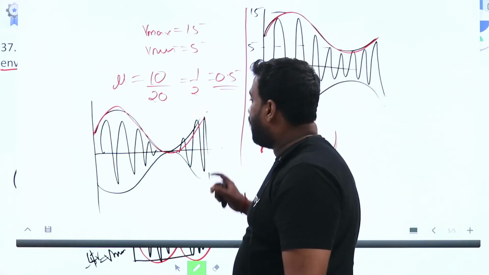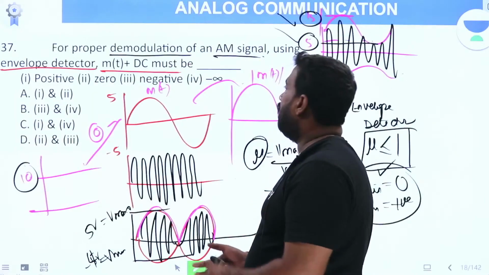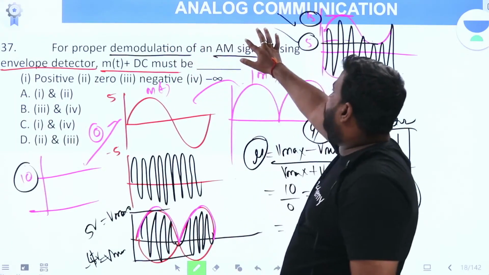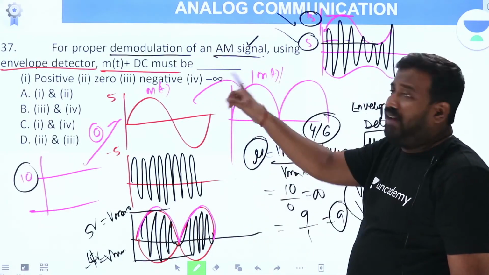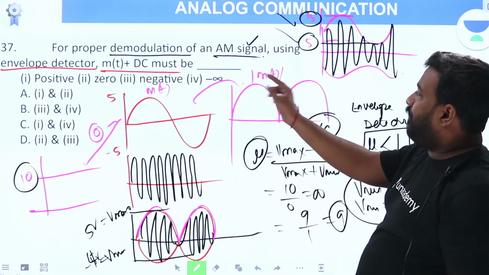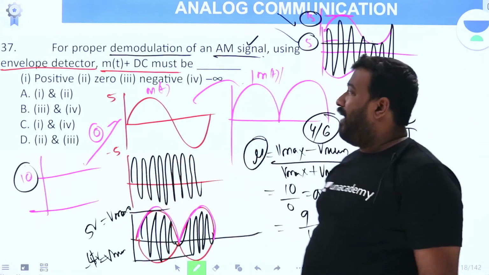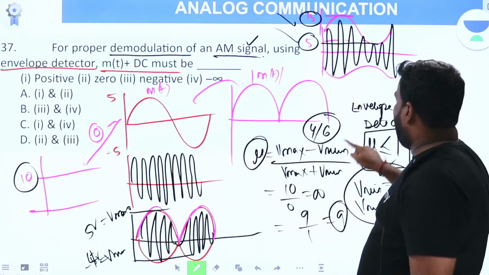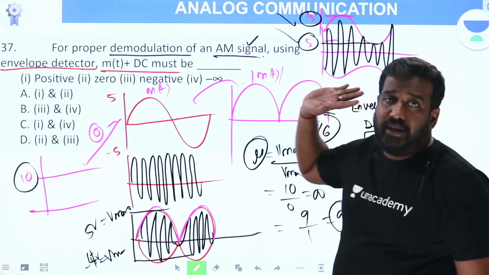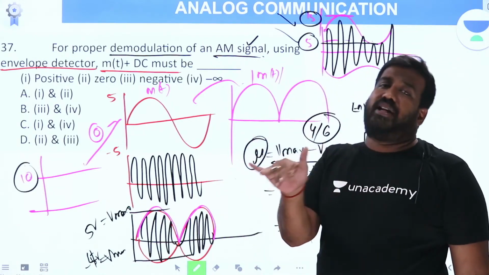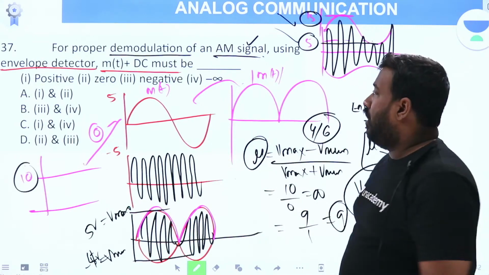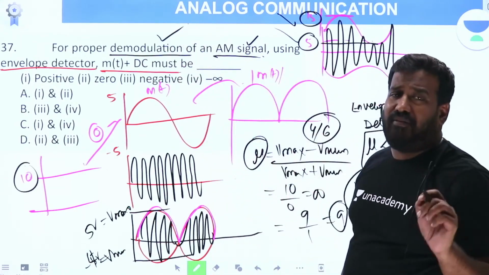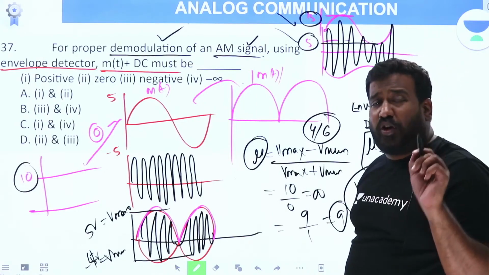Now if you see this question, for proper demodulation of AM signal using envelope detector, m of t plus the DC added must always be positive or at least 0. If it goes negative, then it cannot demodulate. Got it? This is a very rare, in-depth concept.